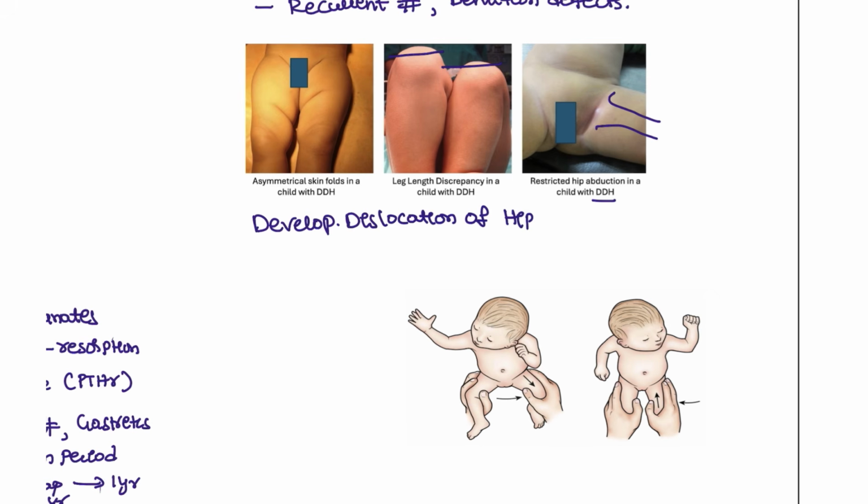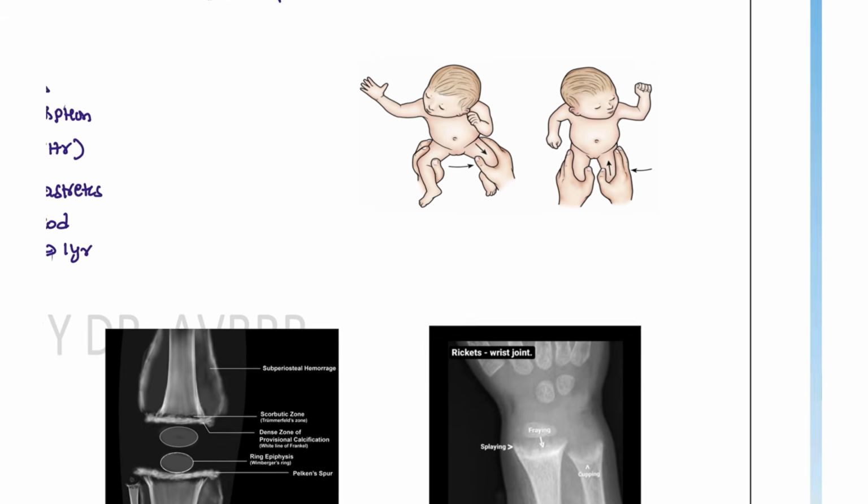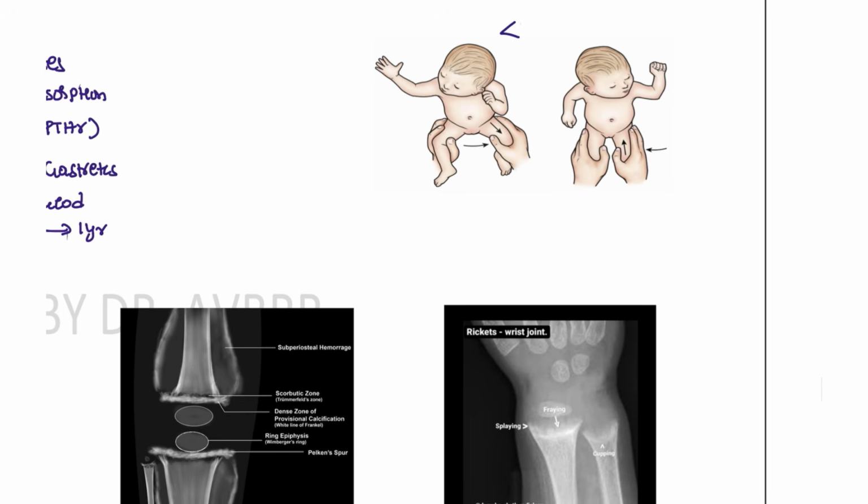Okay, this is seen mostly in females than males, and in the first child. The risk factor that is associated is breech delivery. The patients who have had a breech delivery will have this condition. And this test is known as the Allis test. Okay, the limbs will have different lengths. And if the patient is less than 3 months, then we are going to do the Ortolani and the Barlow tests.